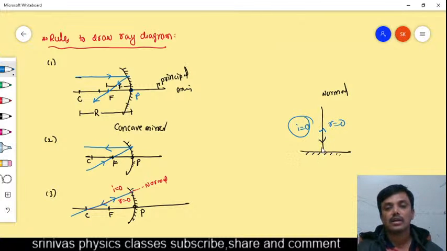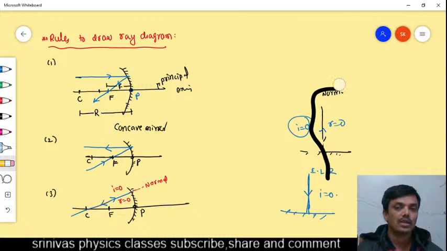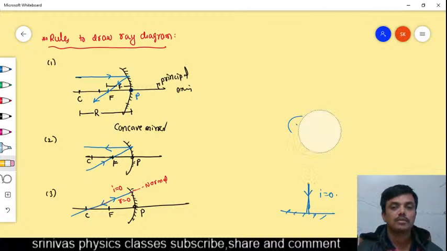Right? Not 90 degrees here. This 90 degrees is not the angle of incidence. 0 is the angle of incidence. Why? The angle of incidence is the angle between the incident light ray and the normal drawn to the surface. The normal is this one only, the incident light ray that one only. That's why the angle of incidence is 0. Some students think that the angle of incidence is 90 degrees, but it is not correct. For the angle of incidence we should not take the angle with the surface, we have to take it with the normal. Are you understanding the concept clearly?